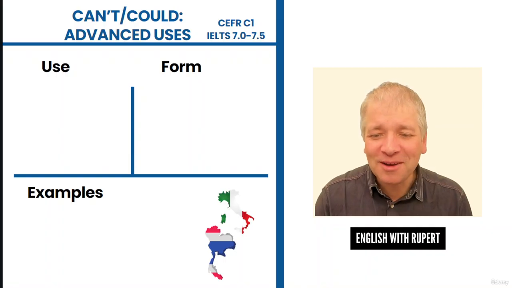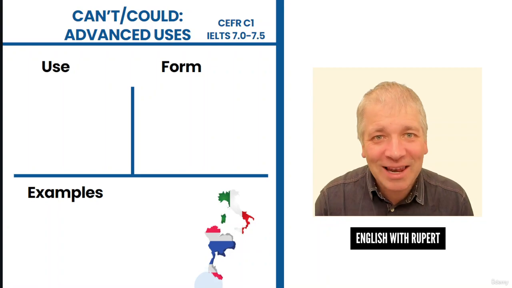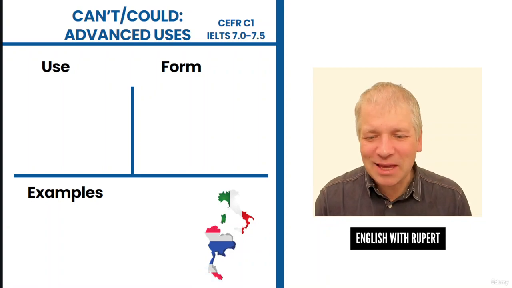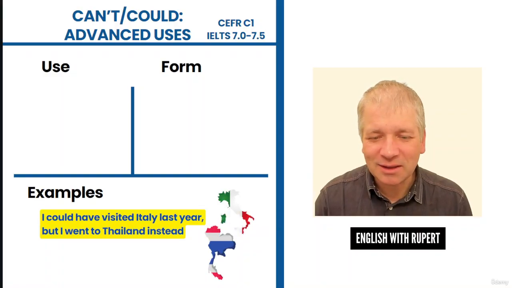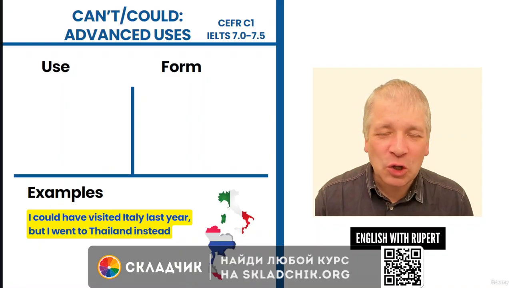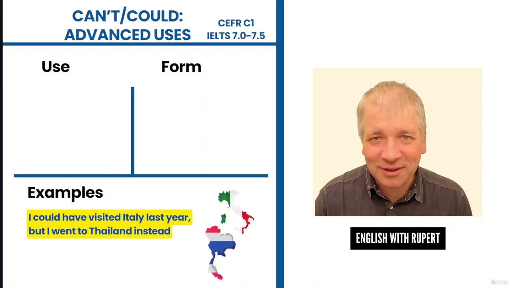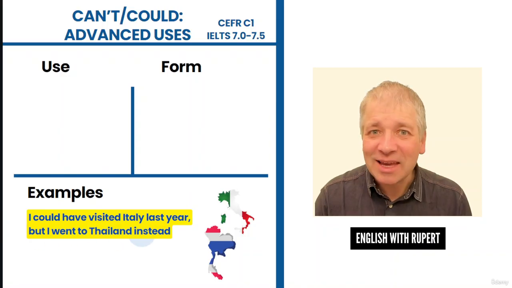So the first one, what is it? The first one is Italy. And the second one is, can you guess? Yes, it's Thailand. And the example here is to do with travel. And maybe you know someone who says this about their holidays last year. I could have visited Italy last year, but I went to Thailand instead.